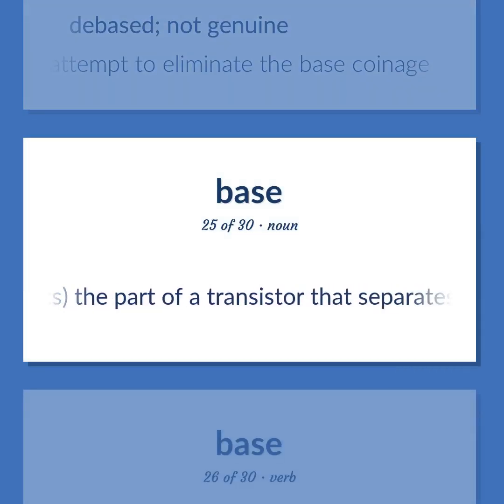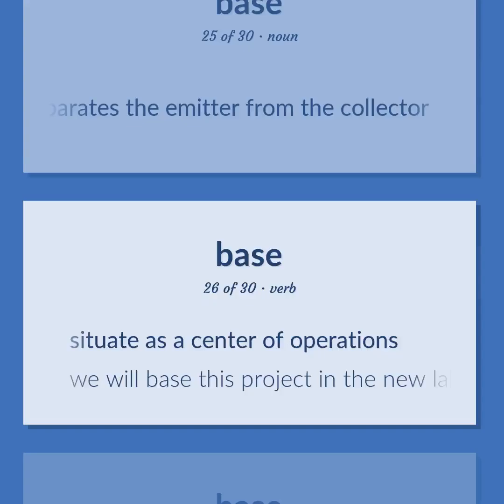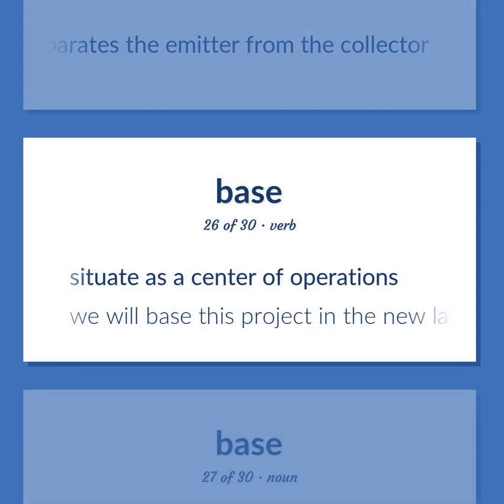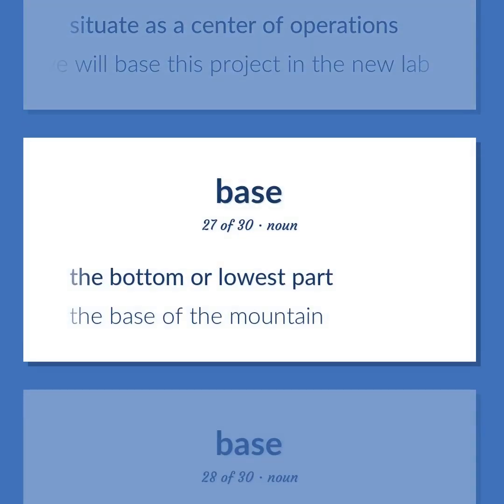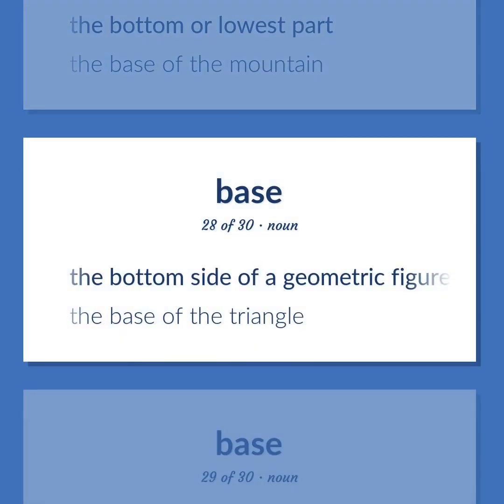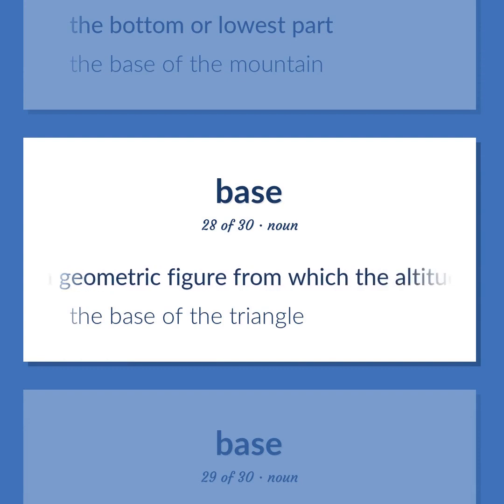Electronics. The part of a transistor that separates the emitter from the collector. Situate as a center of operations. We will base this project in the new lab. The bottom or lowest part. The base of the mountain. The bottom side of a geometric figure from which the altitude can be constructed. The base of the triangle.